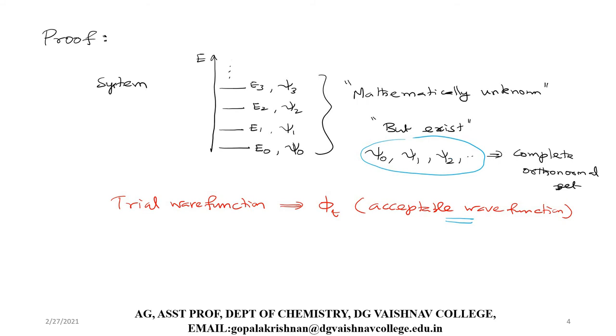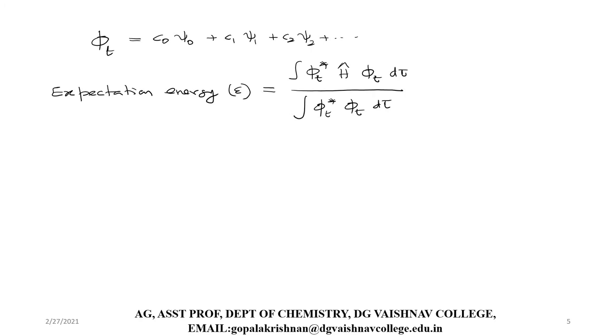So the trial wave function I am choosing for this system, since it is an acceptable wave function, we can write as a linear combination of the eigenfunctions of the system.